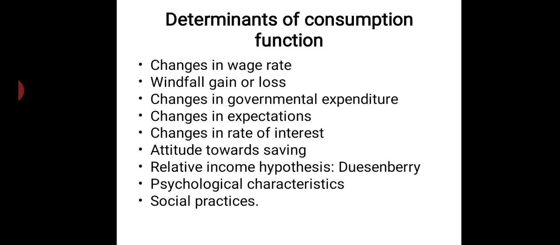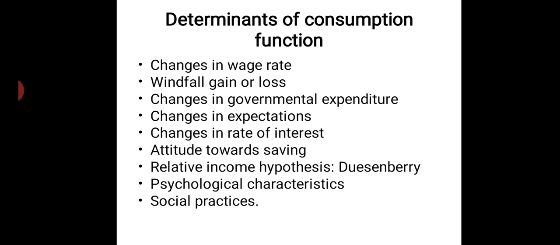Changes in governmental expenditure. See, suppose there is a public expenditure policy which has been announced by the government. As for example, MNREGS. MNREGS is like 100 days of wages to the village. Every household, one person or any number of persons will be getting 100 days of work, where he will be paid around 200 a day, I guess. So if that kind of public expenditure or government expenditure is done by the government, that means people are having more income with them.